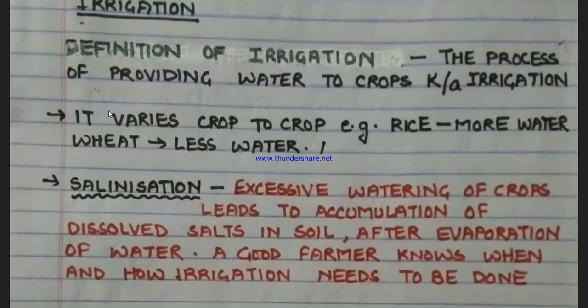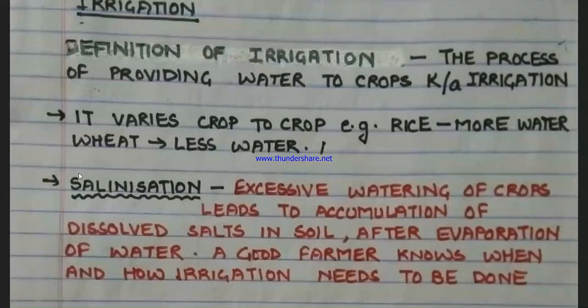As we know, the requirement of water varies from crop to crop. We have already discussed Kharif crops and Rabi crops. Kharif crops have a different need for water, whereas Rabi crops have a different need for water. Here I have provided an example: rice, which needs more water, and wheat, which needs less water.